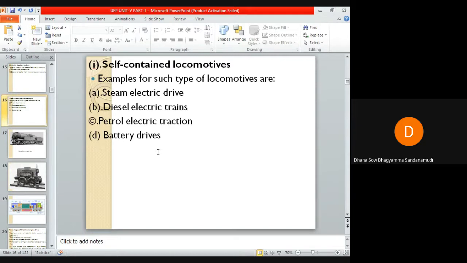These batteries are used to supply power to the DC motors employed for driving the vehicles. This type of drive can be preferred for frequently operated services such as local delivery of goods, traction in industrial works and mines. These drives are used due to the unreliability of the supply source to feed the electric motors. So due to the unreliability of the supply source, these battery operated locomotives are used.